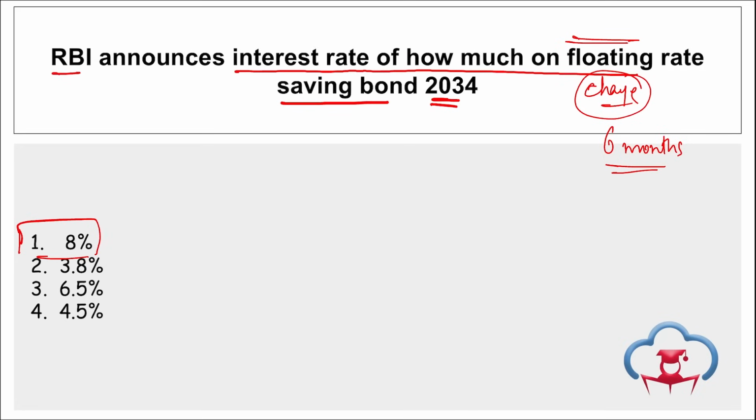And this time this bond has a maturity period of 7 years. So coming back, it is 8%. RBI has announced an 8% interest rate on the floating rate saving bond for 2034, right?